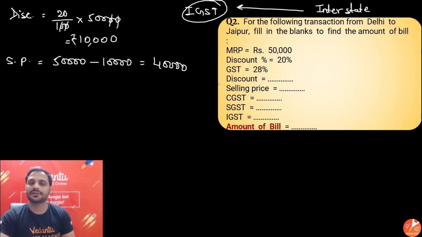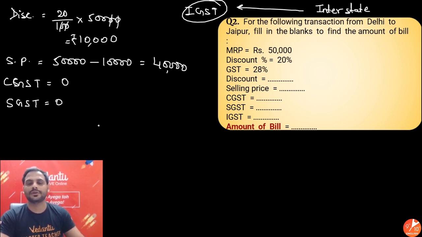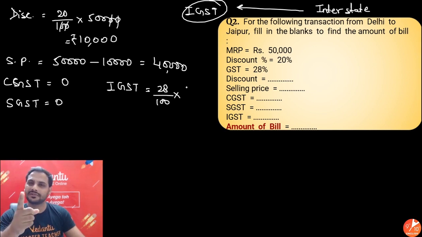Very easy. Yes. Okay, sir. Then CGST. Obviously, sir, since it is interstate, CGST is 0. SGST is also 0. IGST, yep, we can find out. IGST will be 28% of the selling price. Alright, so selling price is 40,000. Simple. 2 zeros to 2 zeros got cancelled.